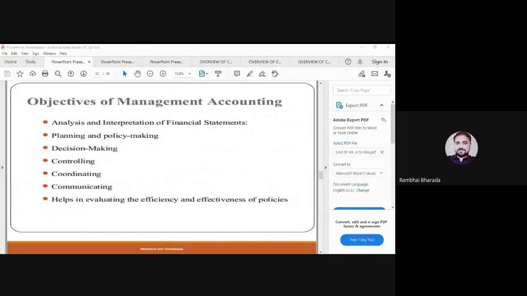Similarly, for objectives, you need to find which of the following are the objectives: planning, directing, controlling, communicating, budgeting. These all are the objectives, and you need to select the right option.